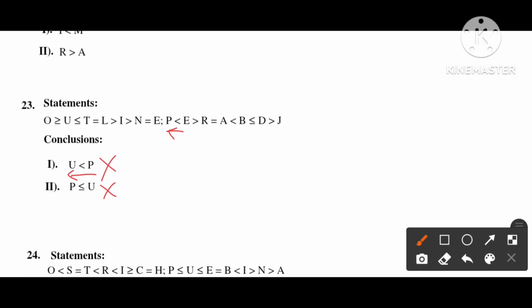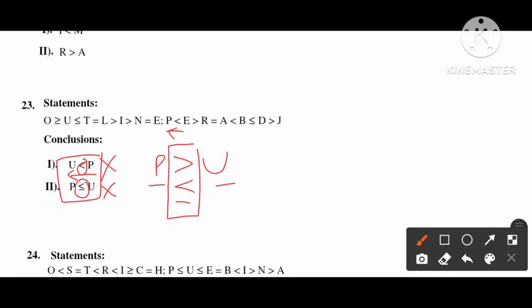So both cases fail. In these two conclusions, we see there are only two alphabets P and U, and the relation between them is here P is greater. In this case, P is lesser than or equals to. So in between P and U, the relation between them is greater, lesser and equal to. So all the three relations came here. So the answer will be either 1 or 2 is the answer for this question.